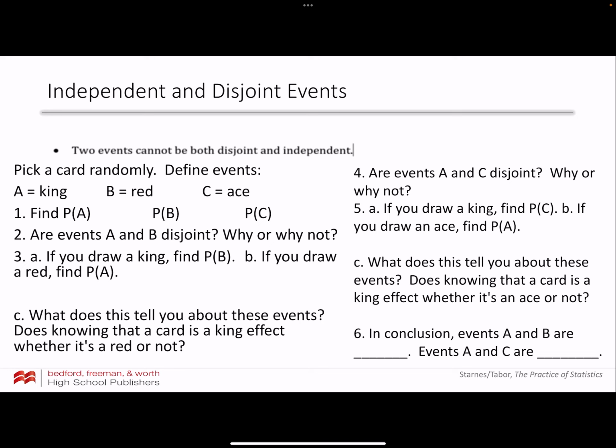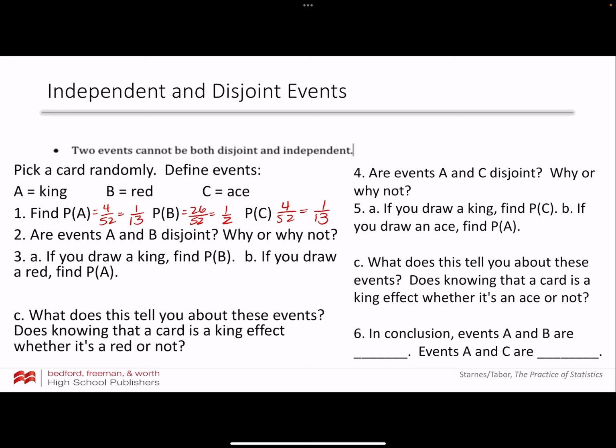Okay, find the probability of event B. So I have my hearts and I have my diamonds. Or in other words, I have 26 out of 52 cards, or 1/2 of the cards are red, right? And then the probability of event C, there's 4 aces out of the 52 cards, or in other words, the probability is 1 out of 13.